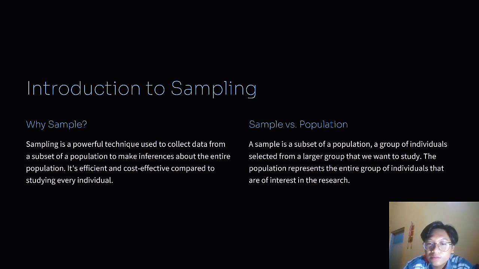Sample versus population. A sample is a subset of a population, a group of individuals selected from a larger group that we want to study. The population represents the entire group of individuals that are of interest in the research.